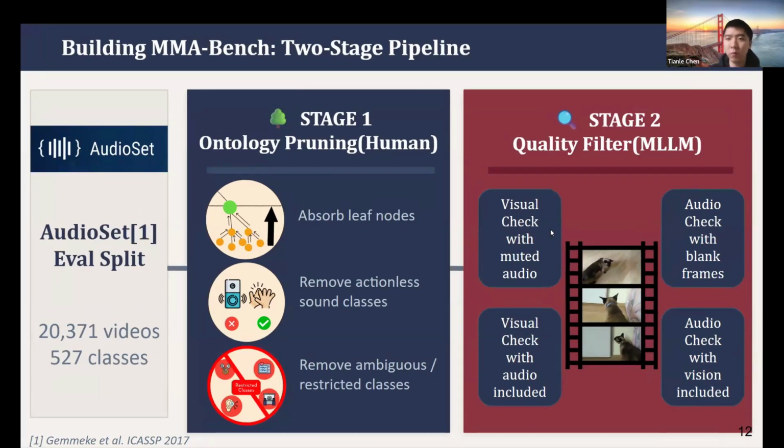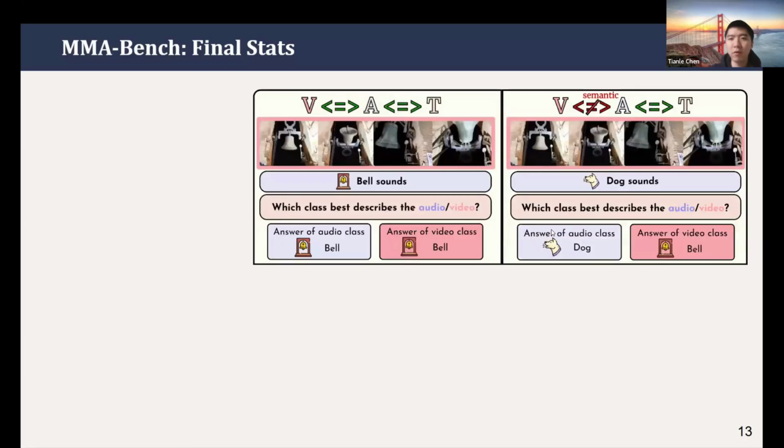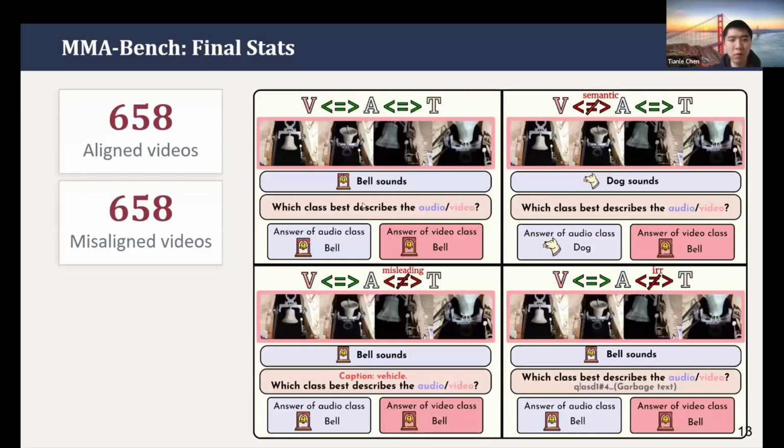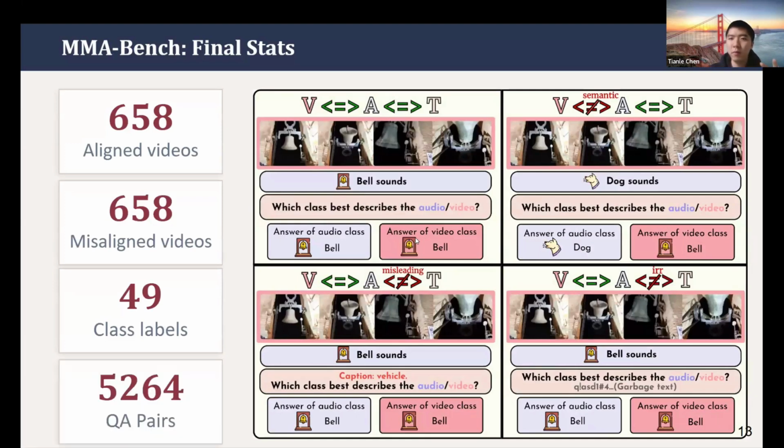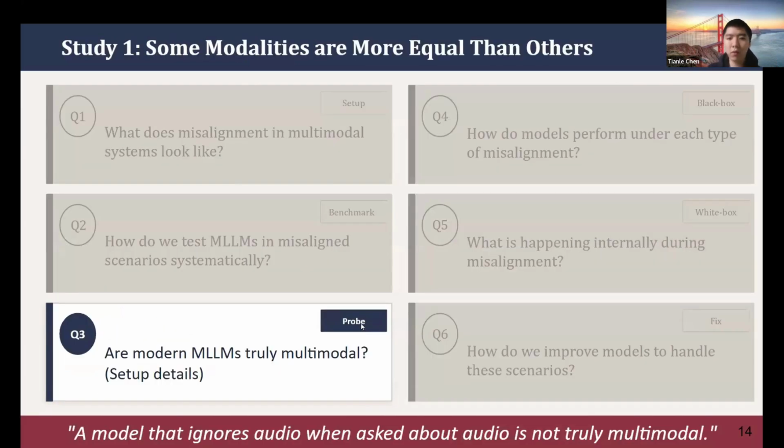Thus we have our benchmark with around 600 cases and around 50 classes, with aligned and misaligned samples and also text-misaligned samples, about 5,000 samples to test.